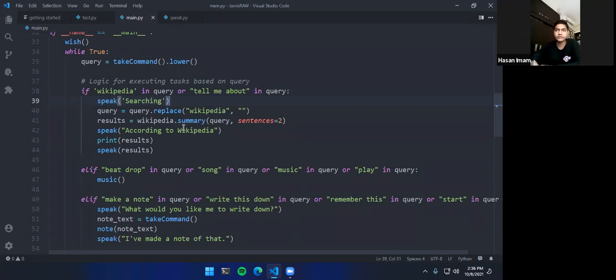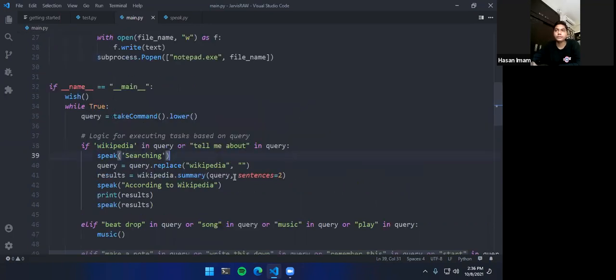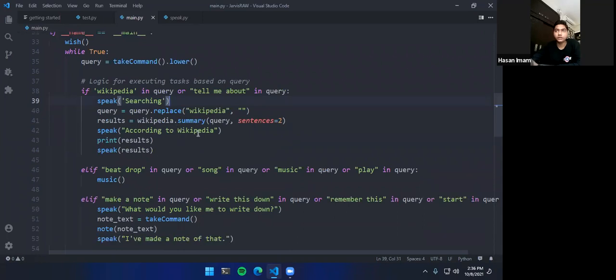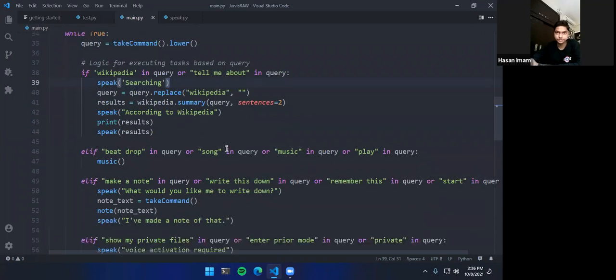Then the Wikipedia summary function is a function from Wikipedia itself, and we have defined sentences equals 2. It means you don't have to give the whole Wikipedia page and speak it, because Wikipedia pages are very lengthy, like 10 pages lengthy. So just say 2 sentences from the first part. That's that, and speak according to Wikipedia, then speak results.